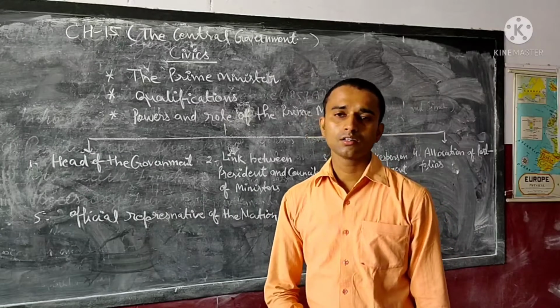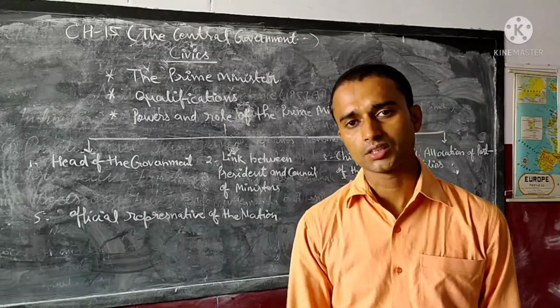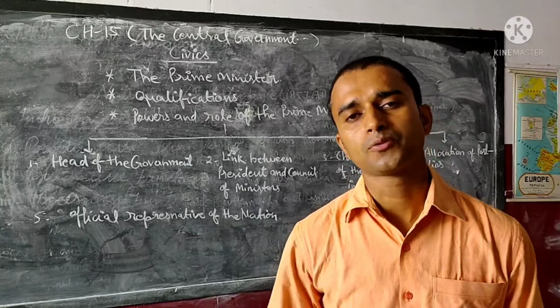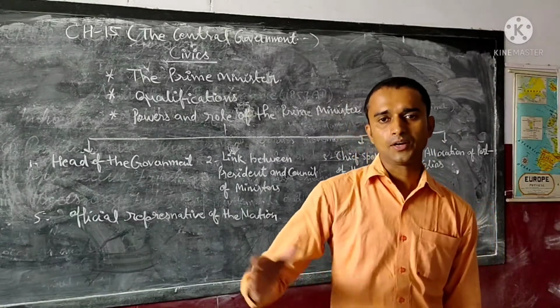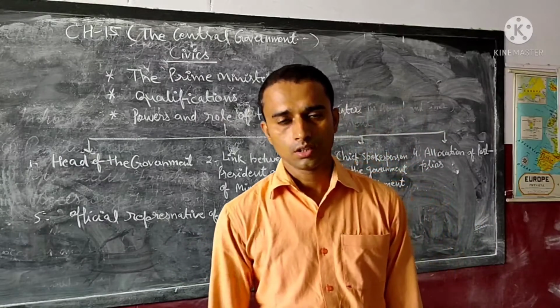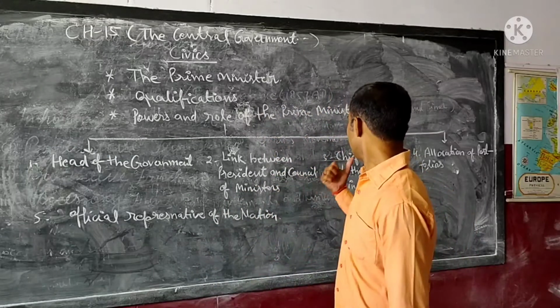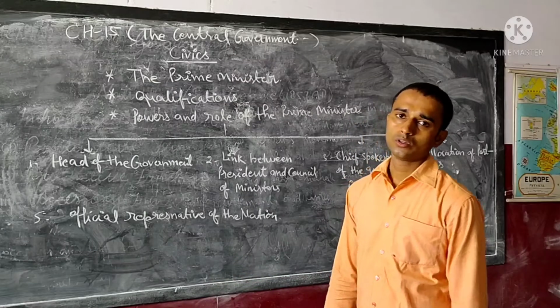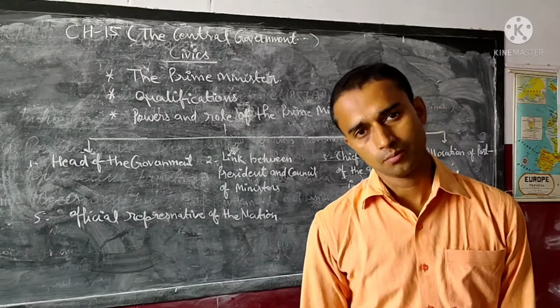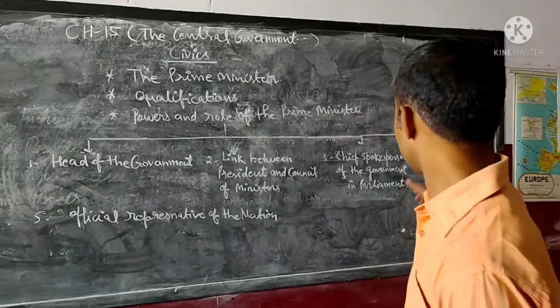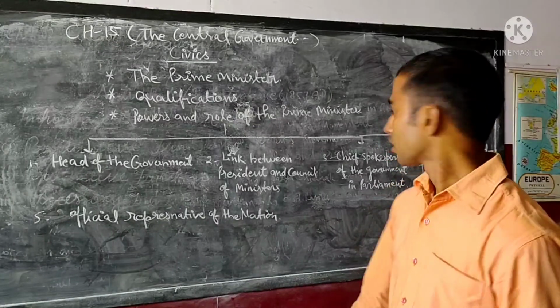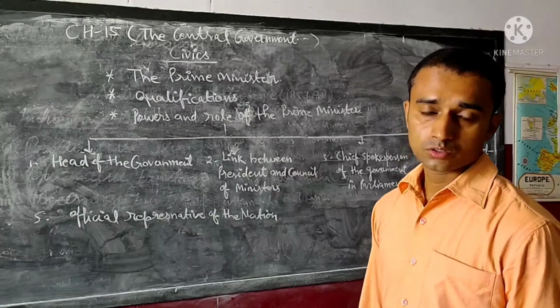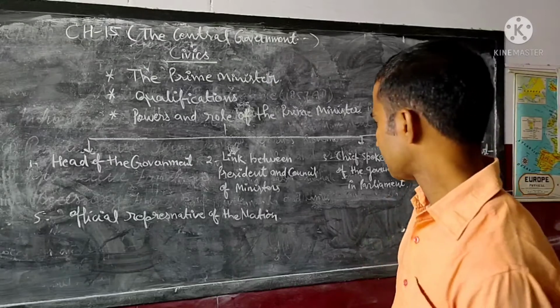The Prime Minister gives the advice to the President to distribute the portfolios among the different ministers. It is also an important power, allocation of the portfolios among the Council of Ministers.